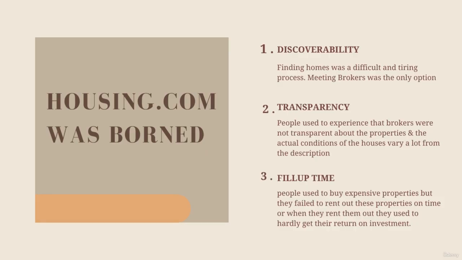So the three problems were discoverability, transparency and fill up time. So the first problem of discoverability was faced by Rahul Yadav himself. That is, finding home was a difficult and tiring process, as the only way of finding a home was through brokers. The second problem was the problem of transparency.